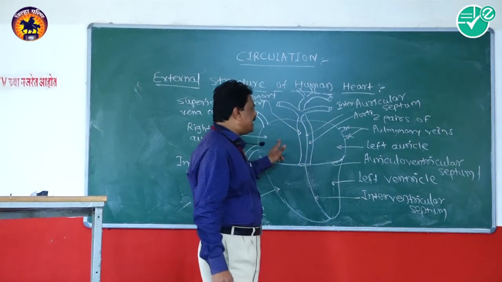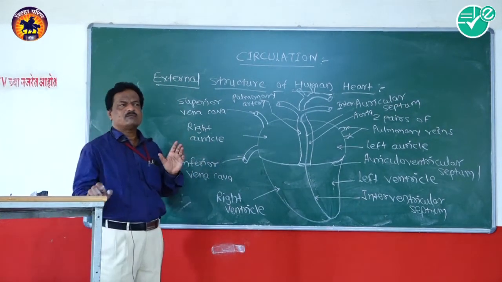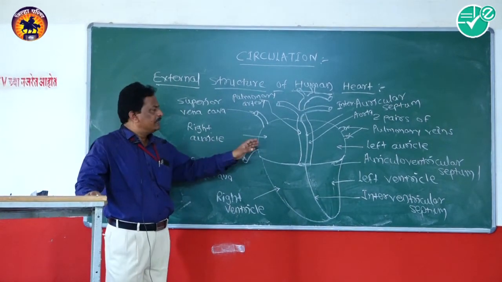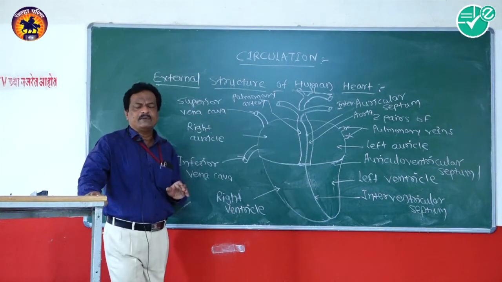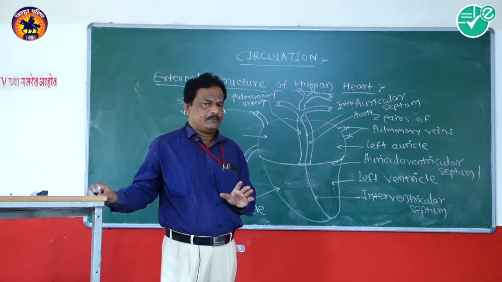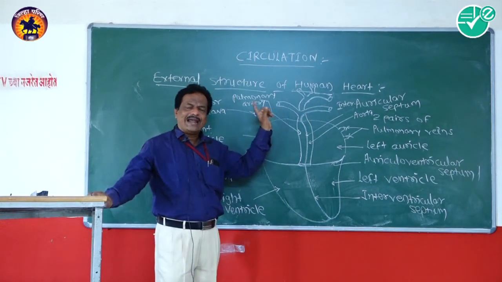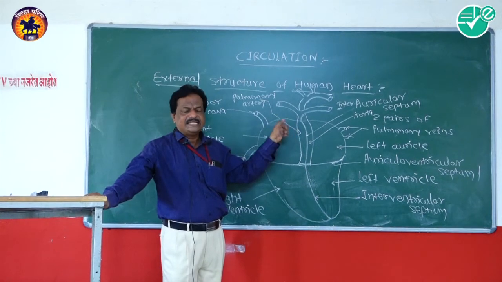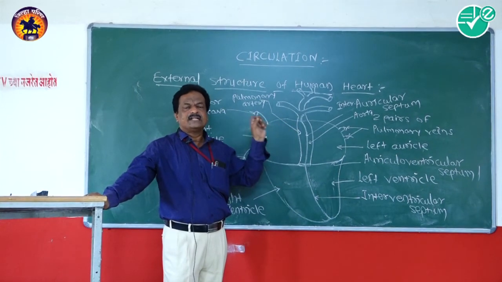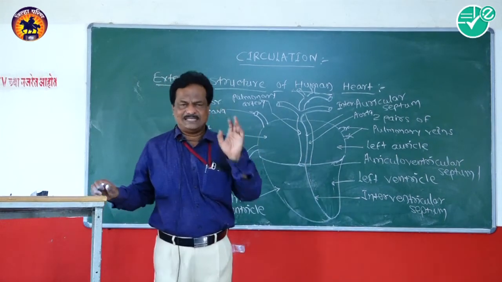The outer layer of the pericardium is known as the parietal layer, while the inner layer is known as the visceral layer. The outer parietal layer is made up of tough inelastic connective tissue cells.